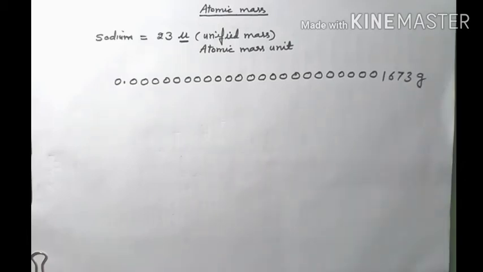The mass of the single atom of hydrogen is equal to this much gram, and this is a very, very, very small value.